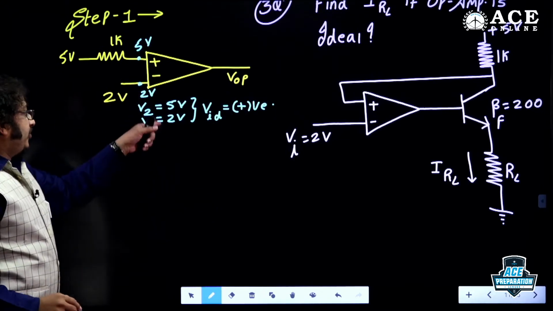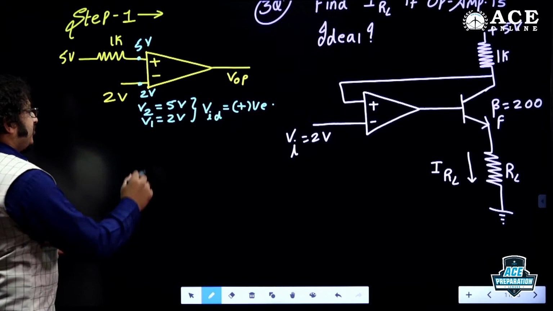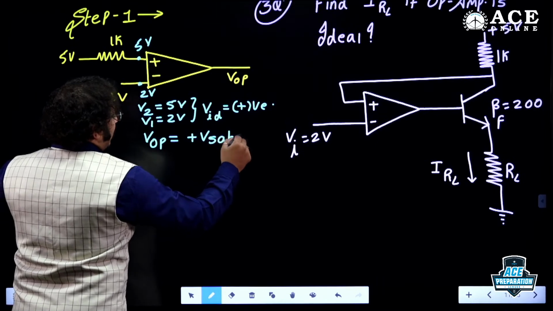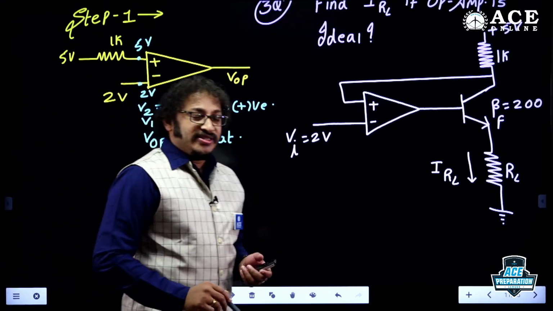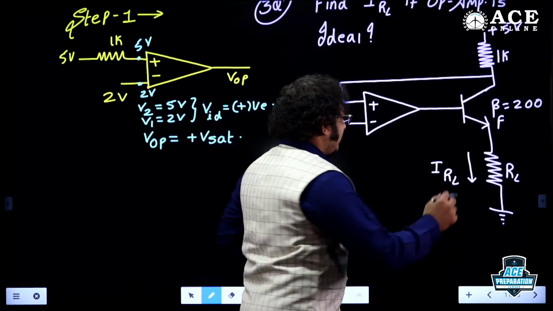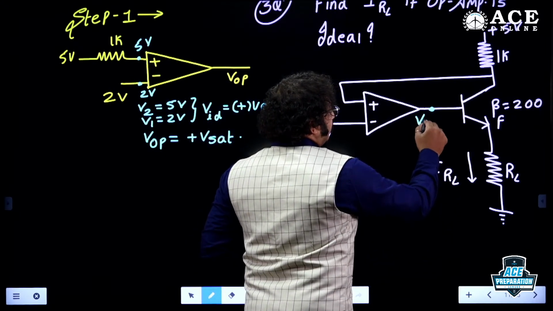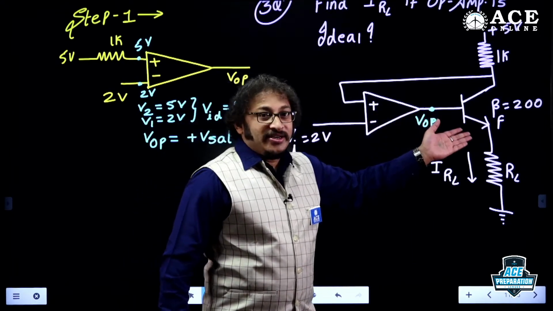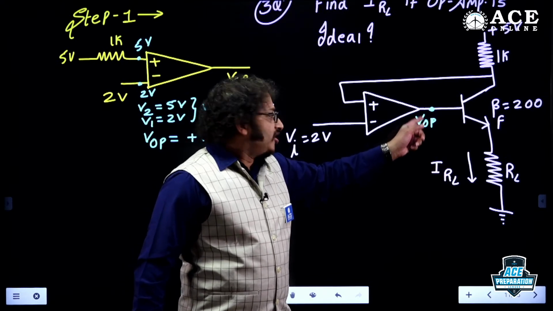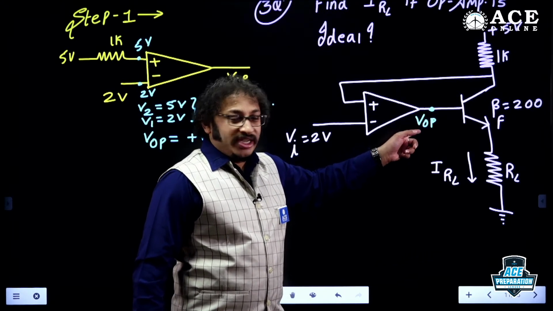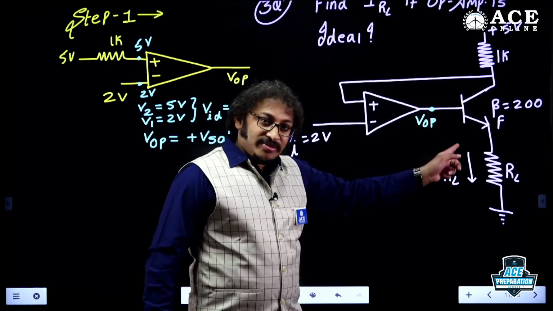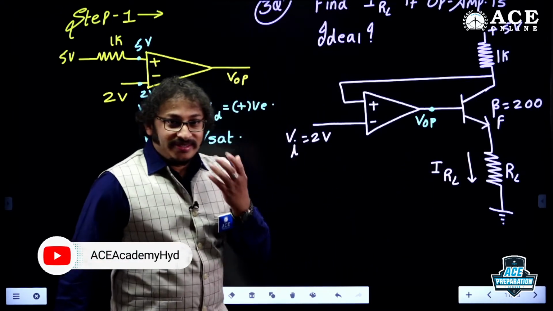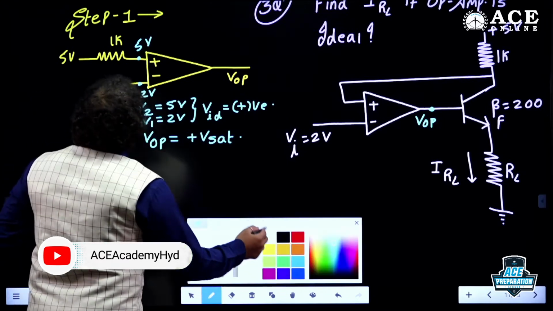Goodness, that's great. So 5 minus 2 is plus 3, positive. Therefore, VOP is plus VSAT. So the largest voltage in the entire circuit is plus VSAT. Yes, I got it as plus VSAT. This is VOP, right? Yes, this is an NPN transistor. So the largest positive voltage is given to the P-type semiconductor, because it is a PN junction, the emitter junction. So it is an open secret to say my BJT is on. Yes, this is an interesting question. My BJT is on. Now I can move towards step 2.